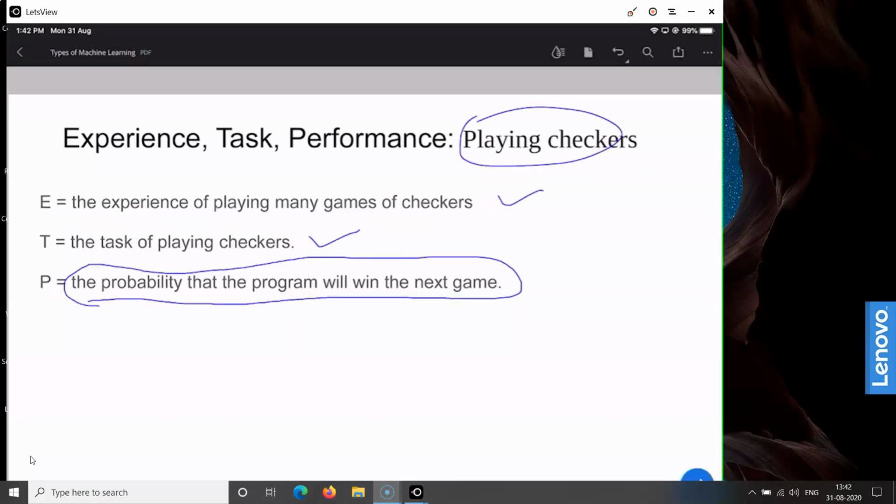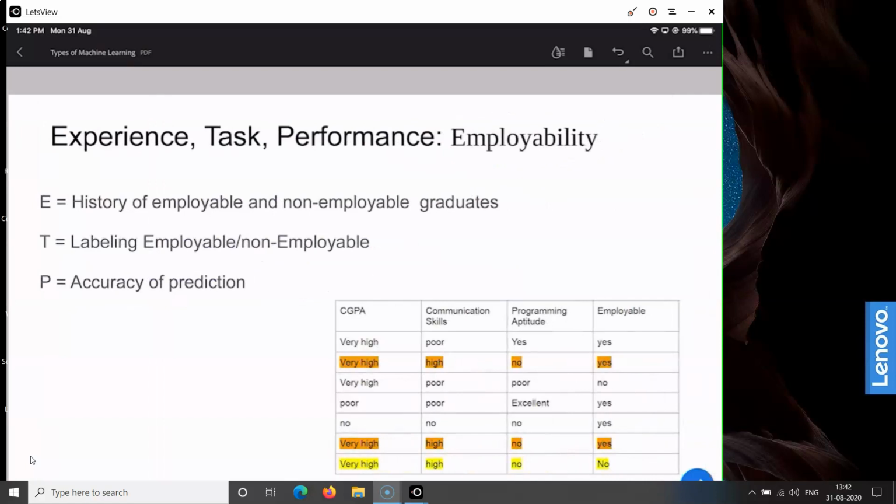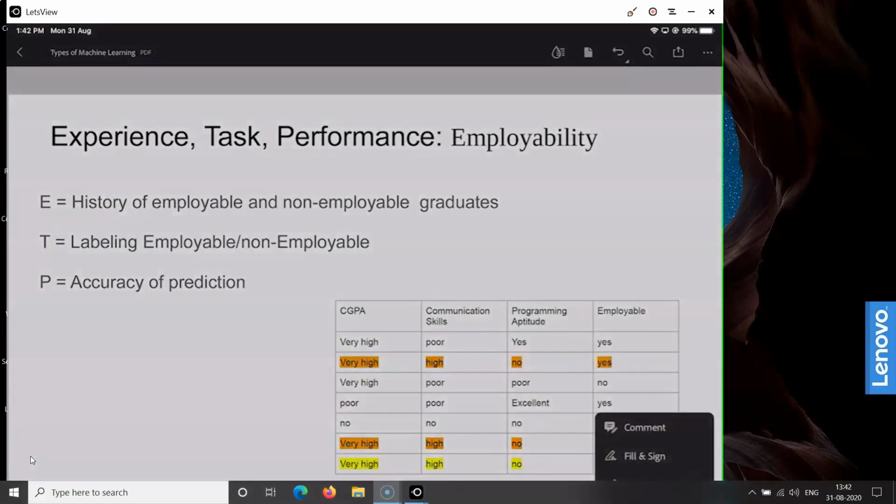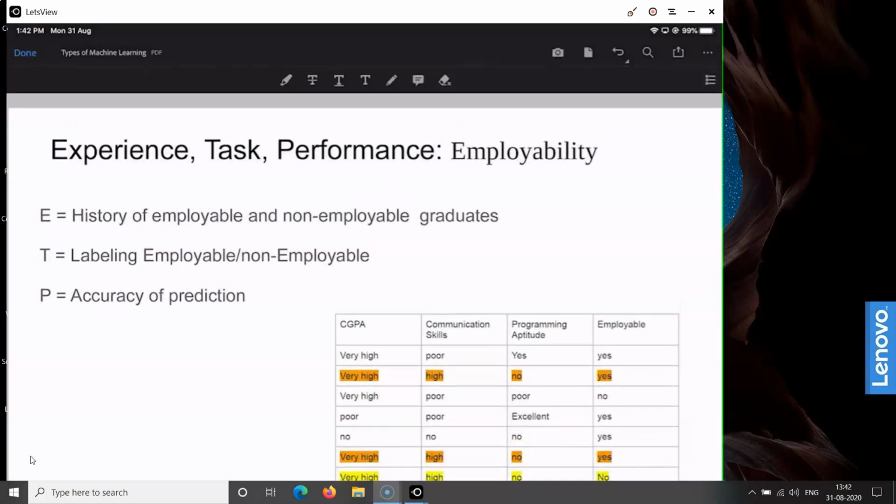Now, let us take another example. Again, here I am trying to identify what experience, task, and performance mean for a specific task of employability. Here the task is labeling a graduate student who is studying in the final year as employable or non-employable.